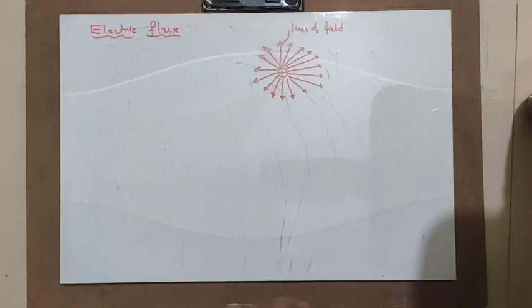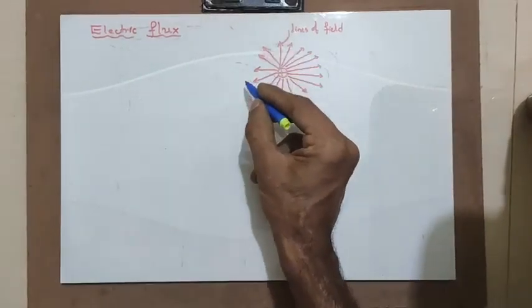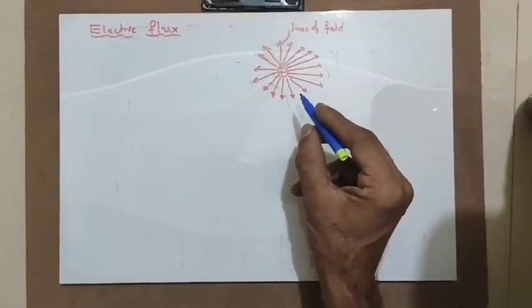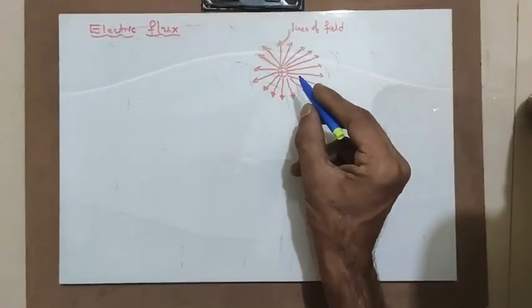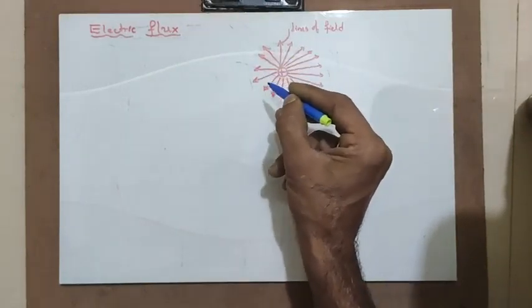Let us understand what is electric flux. You already have come across the concept of electric field. Whenever a charge is kept, in and around that, lines of field or lines of forces are established, as I have told you already. You can feel the lines of forces by bringing another charge, isn't it?